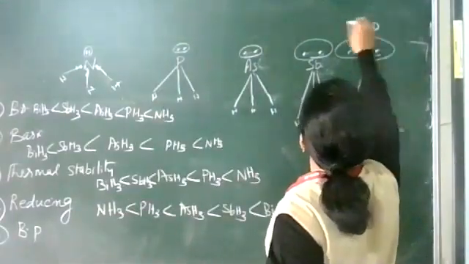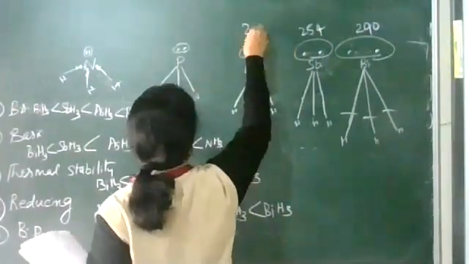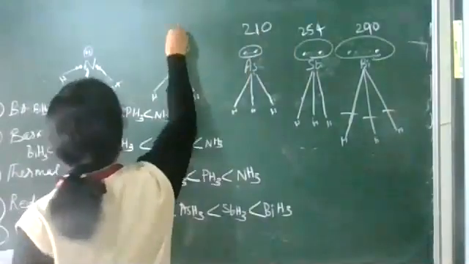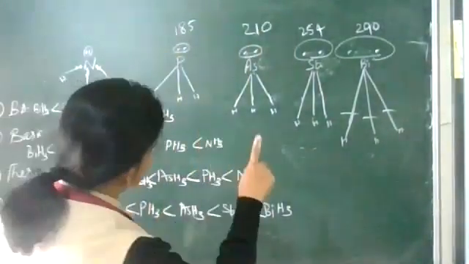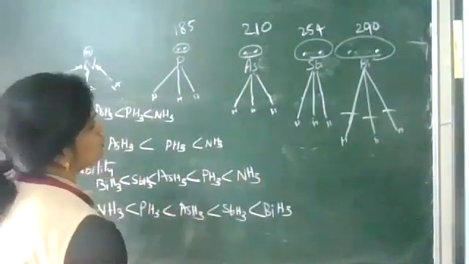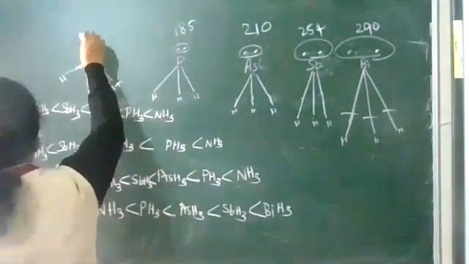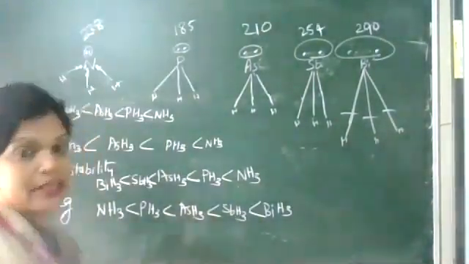290, 254, 210. It's increasing in this way up to 185. Then as size increases, the boiling point increases, but here it is 238. Why is there a high boiling point?